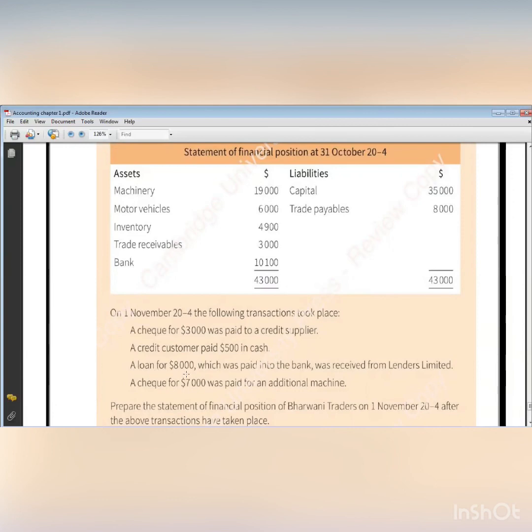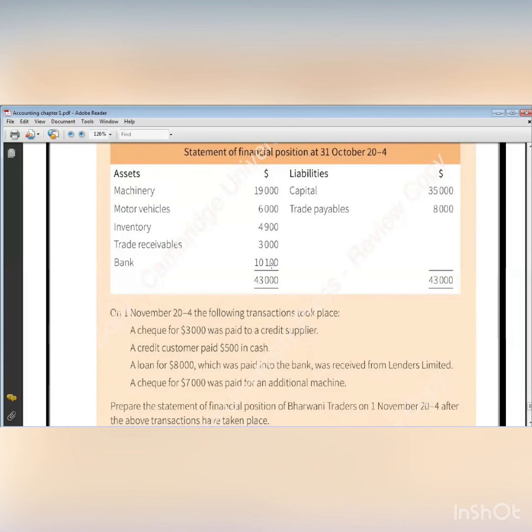A loan for $8,000, which was paid into the bank, was received from Lender Limited. So I received the loan from the lender, which is Lender Limited. Okay, so I received money from him. Where will I put this money? He said it was paid into the bank. If he didn't mention any bank, I took this money and I will put it in my bank.